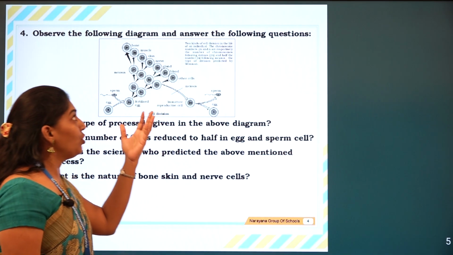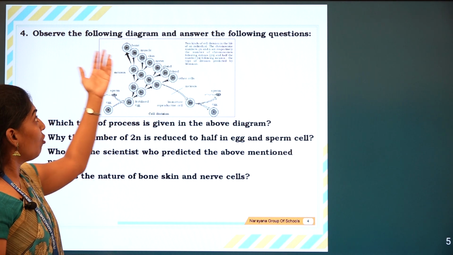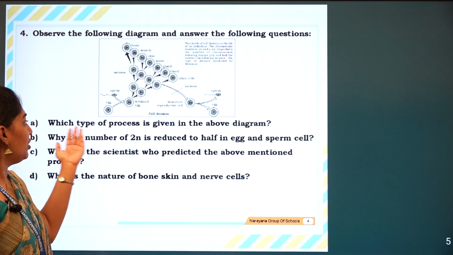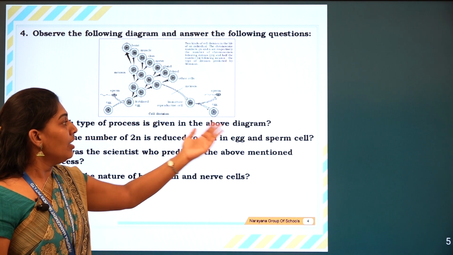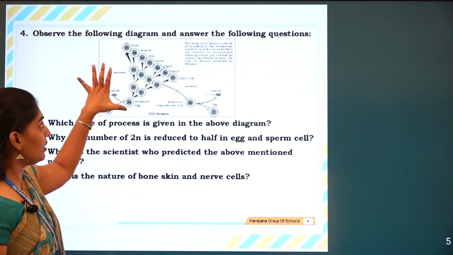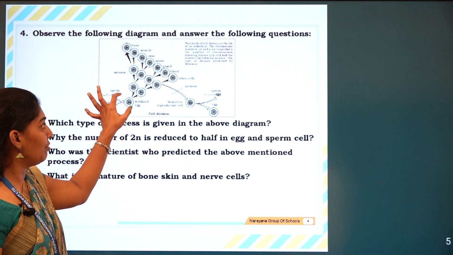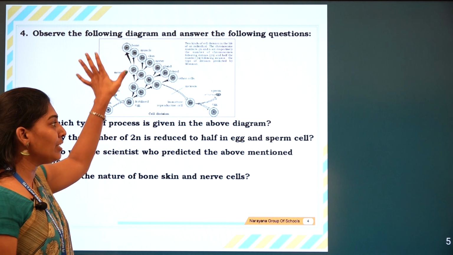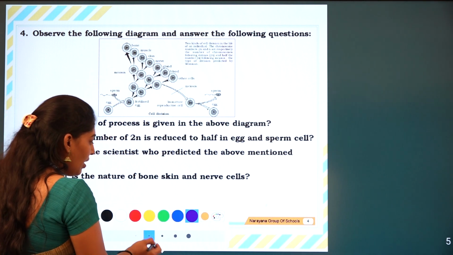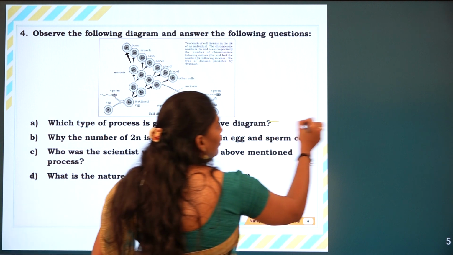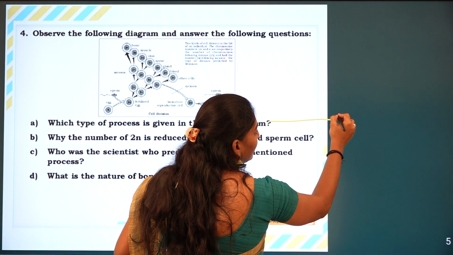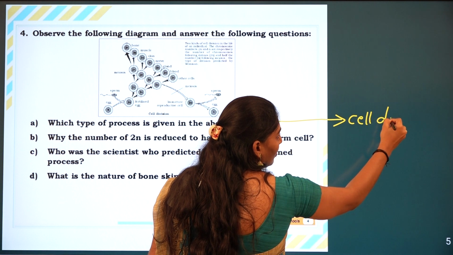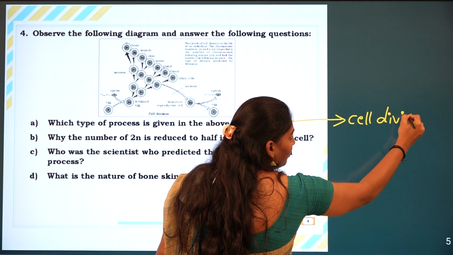Observe the following diagram and answer the following questions. The first question: which type of process is given in the above diagram? In this diagram a cell is dividing itself and producing a number of cells. So this process is cell division.